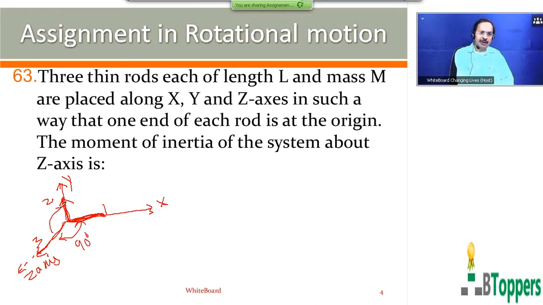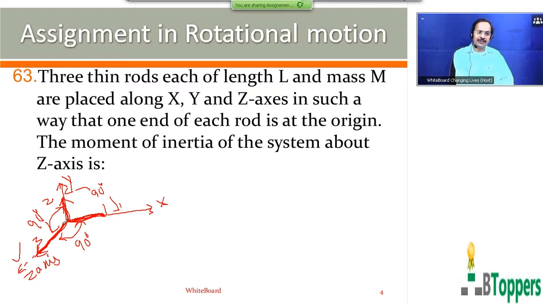The 3 rods are mutually perpendicular to each other. You have to find the moment of inertia of the system about the z-axis. So for the first rod, the z-axis is perpendicular to its length and passing through one of the ends. Even for the second rod, whose length is along the y-axis, the z-axis is perpendicular to its length and passing through one of the ends. For the third rod, the length lies along the z-axis.